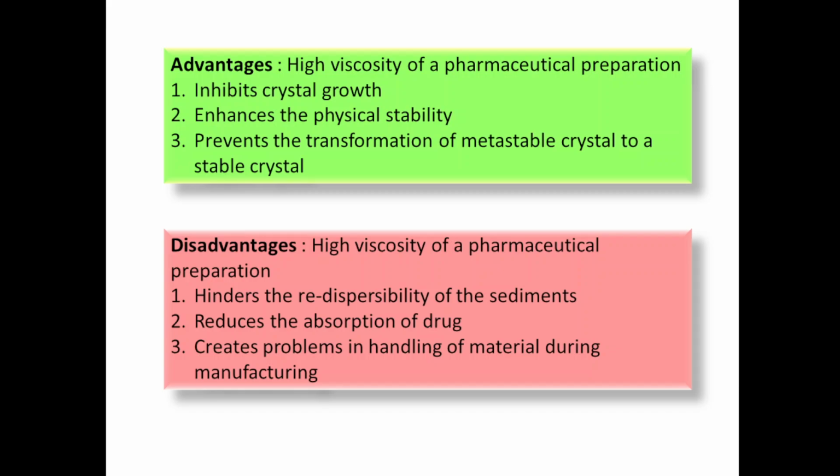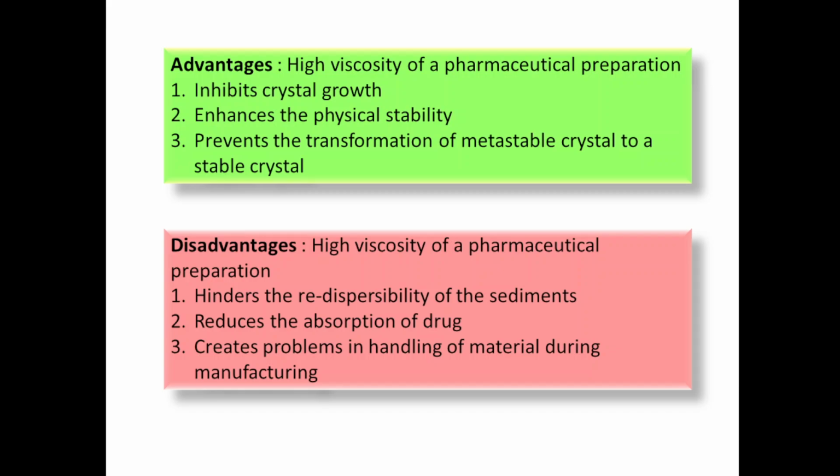Crystals are not formed. If crystals are not formed, the solid particles, for example in case of suspension, are uniformly distributed in the liquid. So if it is highly viscous, then there will be proper distribution of drug.